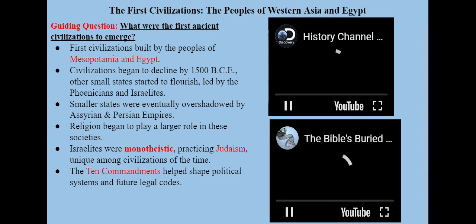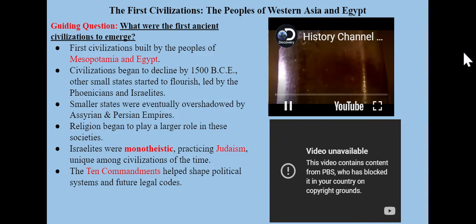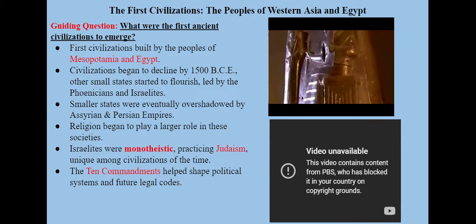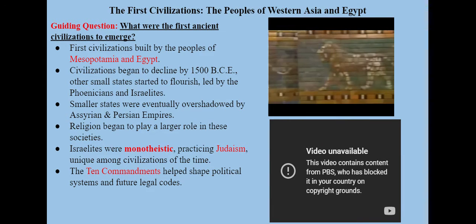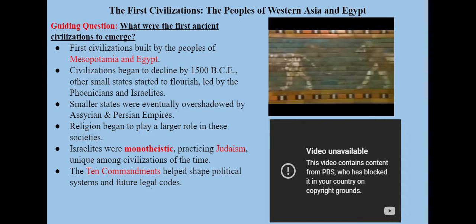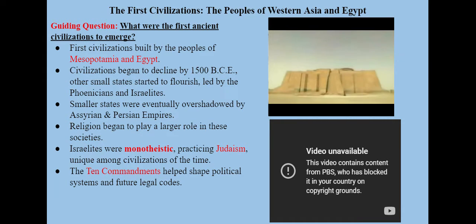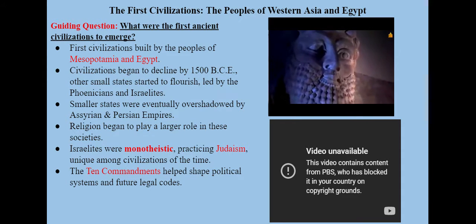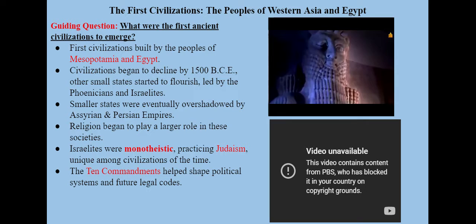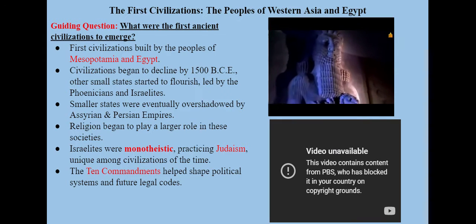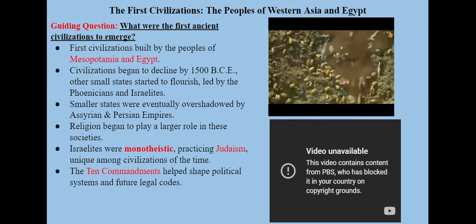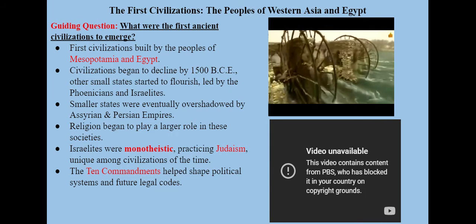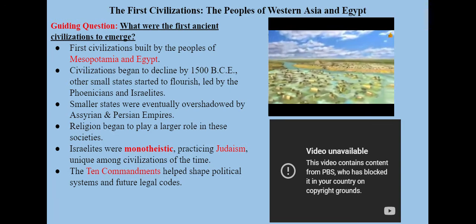I'll go through and I'll tell you what you need to write down or what you need to notate in your notes. What I do want you to write is the first bullet. The first civilizations were built by the people of Mesopotamia and Egypt. Mesopotamia gets credit as the first civilization. Mesopotamia means the land between the rivers. And the rivers that we're talking about here are the Tigris and the Euphrates rivers in modern day Iraq. So the first time that people lived in an area long enough to build cities, to domesticate animals, and all that good stuff happens in modern day Iraq.